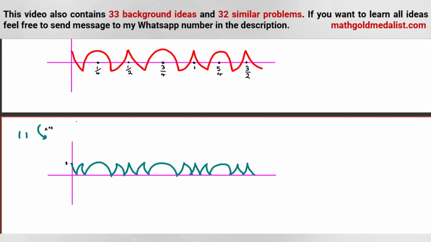So when we consider this again, this one is 1 over 4. This one is 1 over 12, 1 over 2. This part is 3 over 4. This part is 1. This part is 5 over 4, and so on. This one, let me consider this one as 3 over 2. And when we calculate this, let me just correct this one.